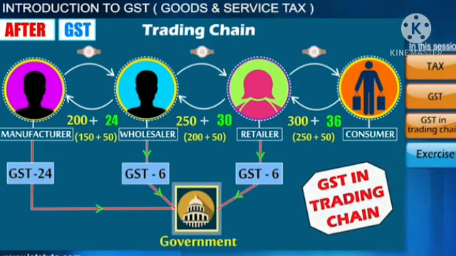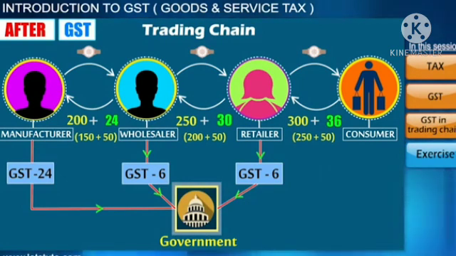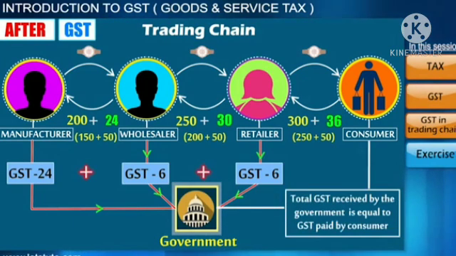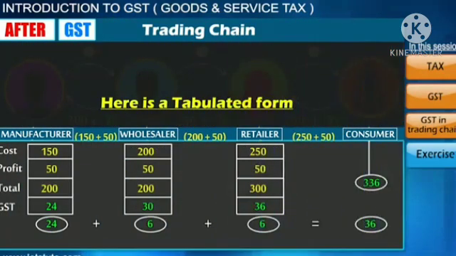An interesting thing that can be seen over here is the total GST received by the government is the GST paid by the consumer. So here we understood how GST is applied on a product that we purchase using a simple example of wristwatch. A similar logic can be applied in case of services.